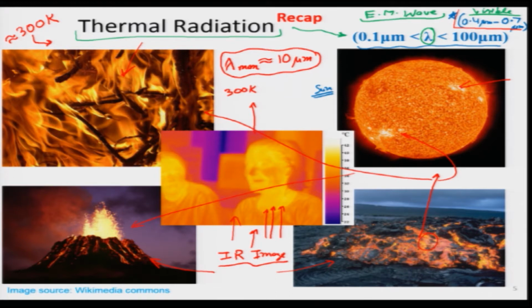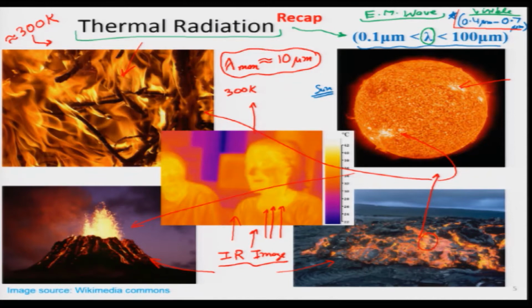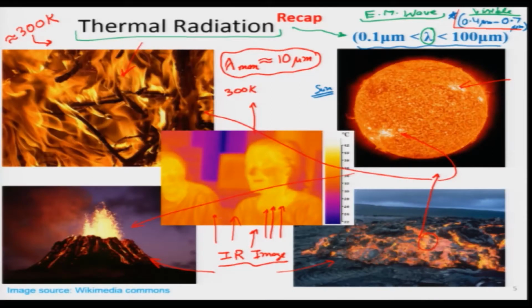I am standing in front of you, you can see me, but that is not because of the emitted radiation from my body. It is because of the light, or electromagnetic waves, which get reflected from my body and enter the camera lens. If you were to see me in a dark room, nobody would be able to see me, it would all be dark. But if there is an IR camera present inside the dark room, then we can perhaps see some human images like this.